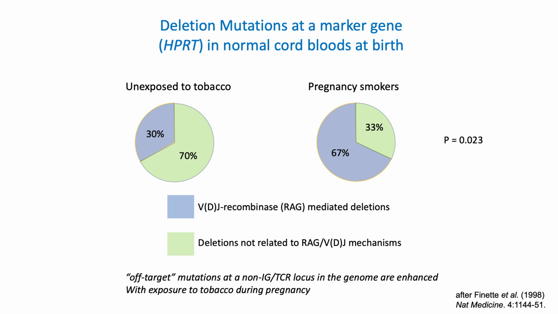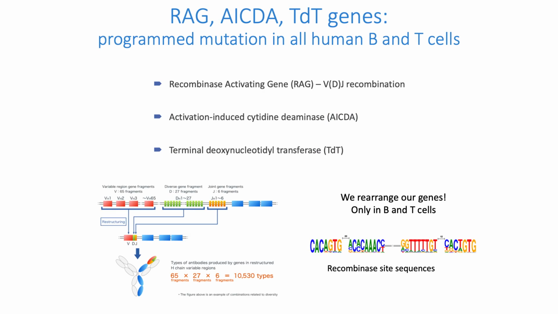What is VDJ recombination? Our body cells involved in acquired immunity include both B cells and T cells. These cells can mutate their own genomes to produce a very diverse repertoire of antibodies and T cell receptors. The three classes of genes listed here provide our immune system the capacity to react with any new infection that comes along, including ones which humans have never encountered, such as COVID-19 prior to the year 2020.